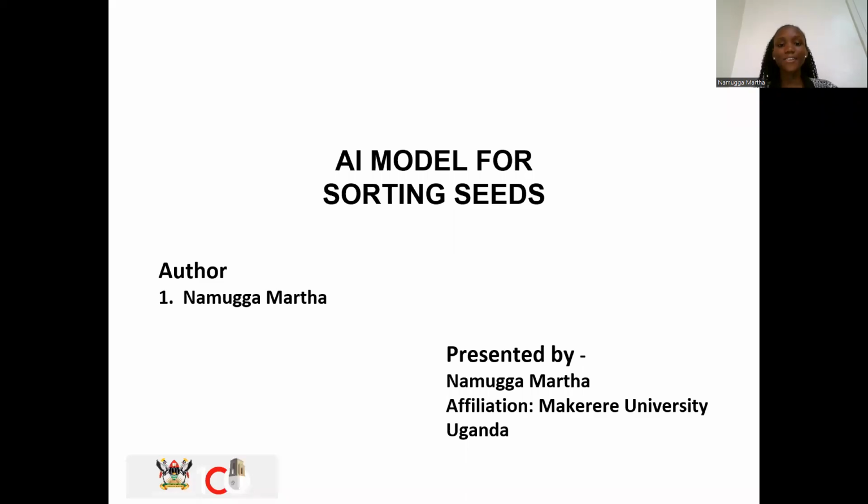Hello everyone. My name is Namuga Matha, and my project is an AI model for sorting seeds.